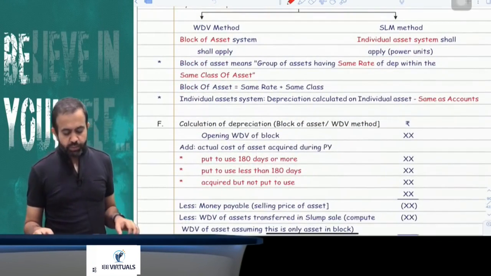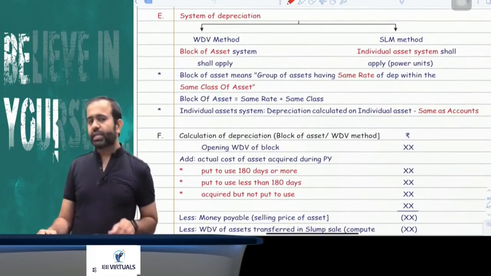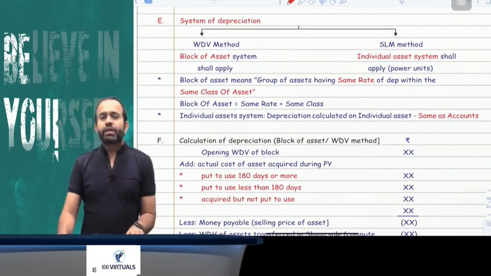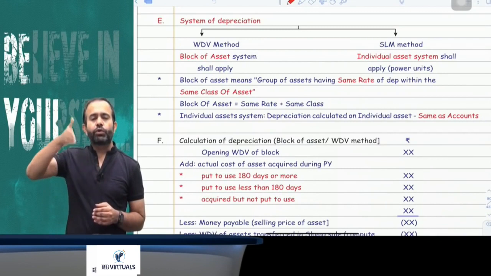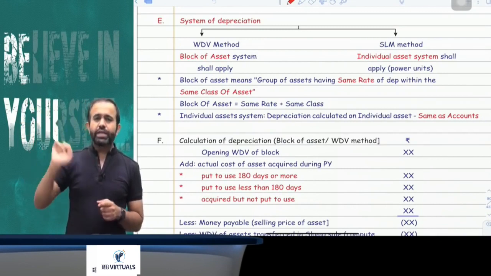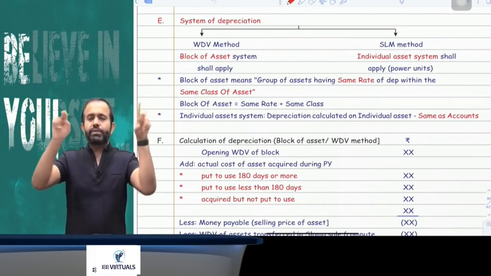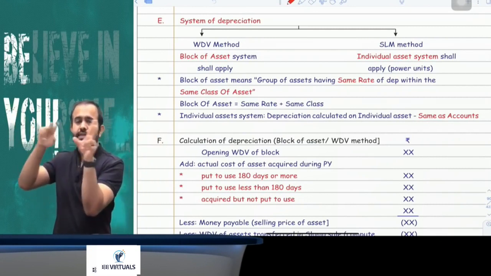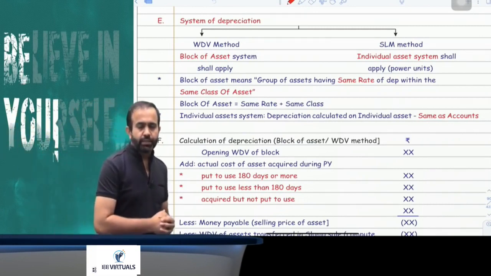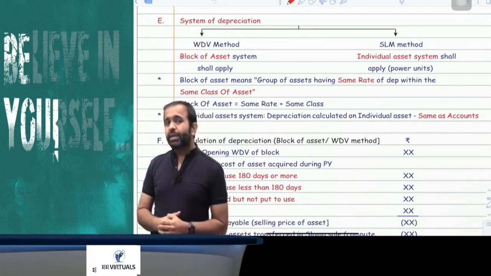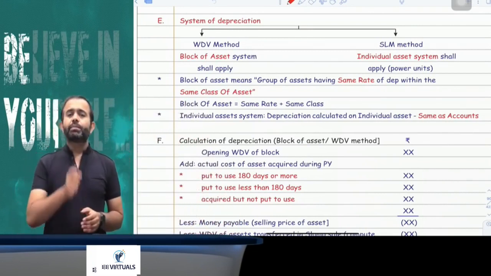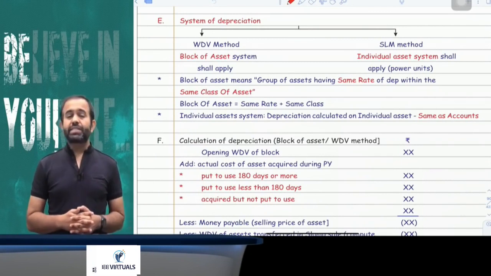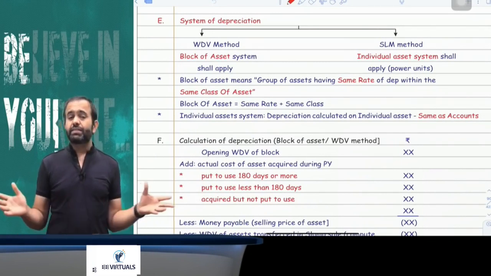Now there are two types of systems to claim the depreciation. First system is the individual asset system. Individual asset system means the same system you have followed in accounts or FR. You have to calculate the depreciation and profit and loss on each single asset. Now the individual asset system is applicable only if you follow the SLM method, and the SLM method can be followed only by the power unit. But other assessees, who follow the WDV method, are subject to the block of asset system.